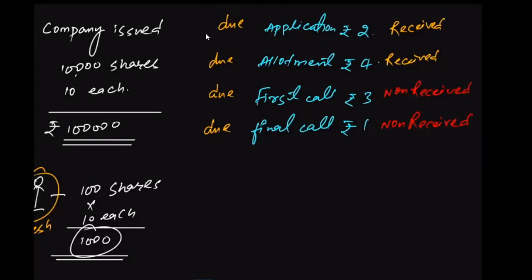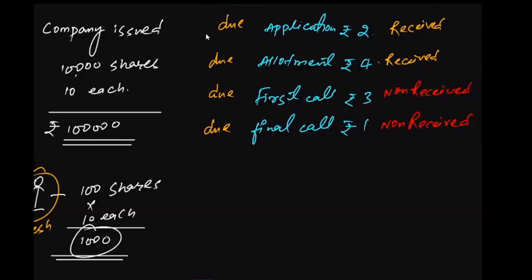So this is what he's doing. What Ramesh has done is, Ramesh has defaulted in the payment of the first call and final call, even after continuous requests by the company. The company requested him to pay the first call and the final call amount, but he defaulted in the payment of both the first and final call.